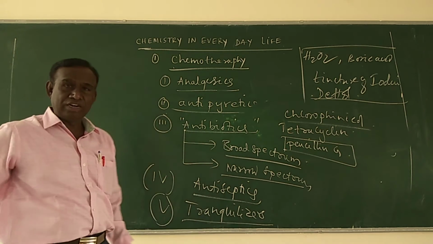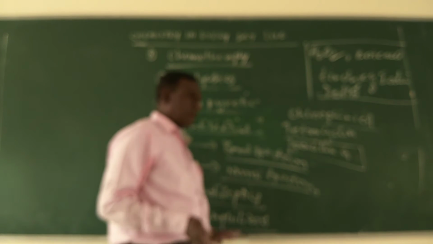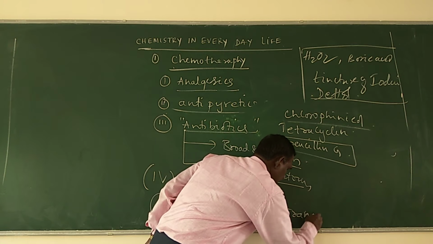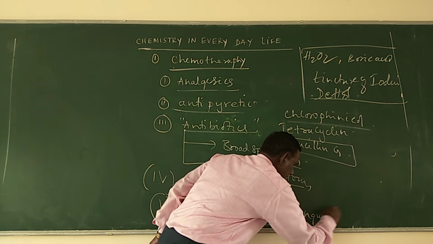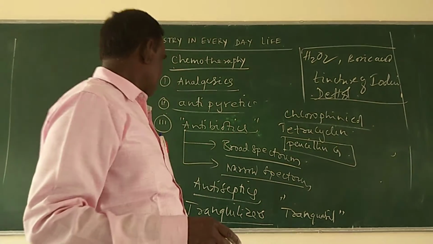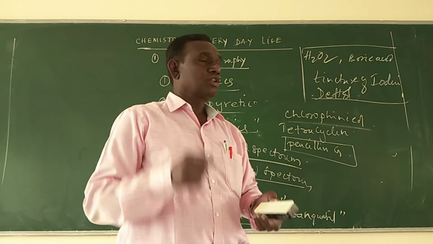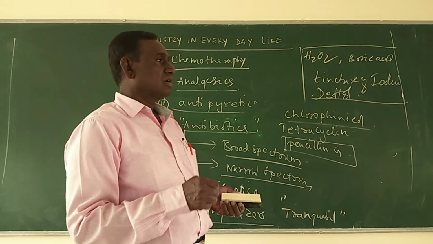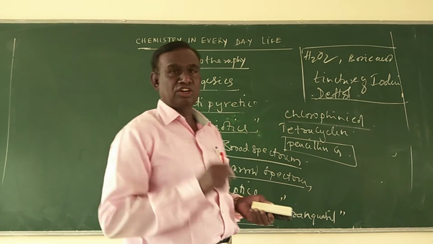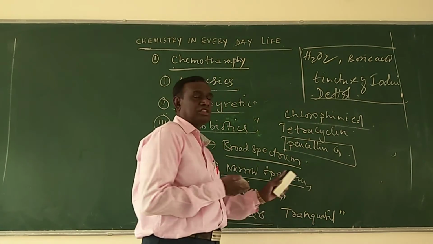So these tranquilizers are nothing but chemical substances which contain trancacine. Trancacine is the chemical substance present in tranquilizers, and these tranquilizers are chemical substances used to reduce tension and anxiety. That means these are also called sleep-causing drugs.